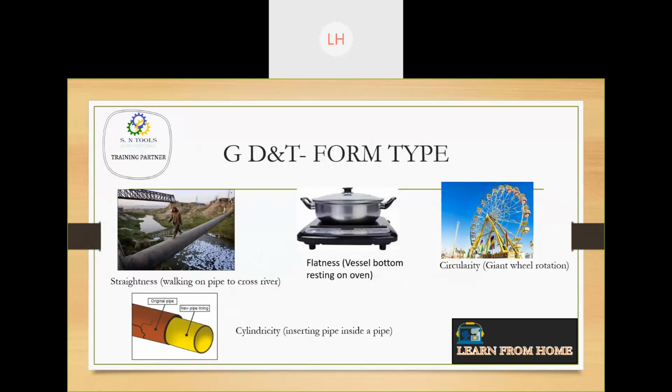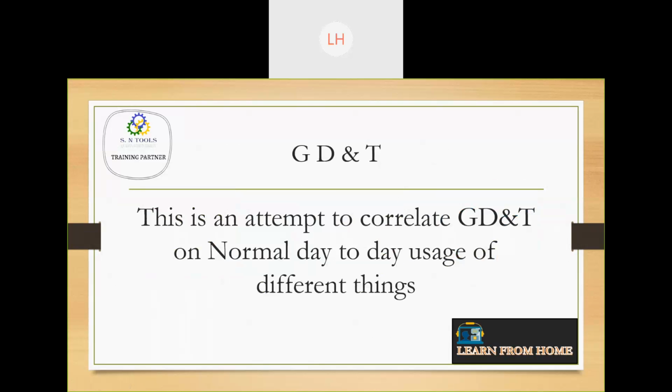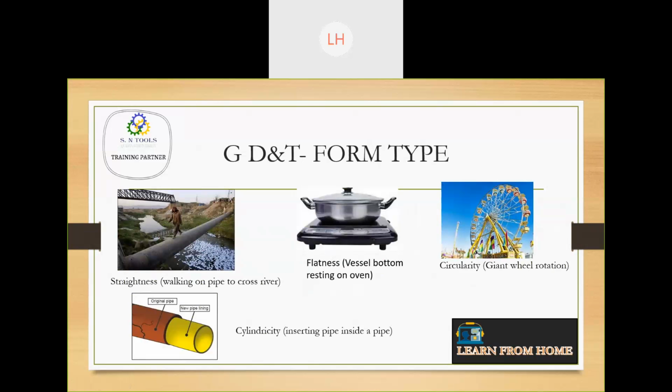Yeah, I have explained you, Rohit. Examples are good. Thank you. I'll show you. Yeah, you can design that. If you have any suggestion, Varun, you can make. So we correlated to the normal day-to-day activities. So if you have any suggestions, you can tell me so that I will take care in my next session.